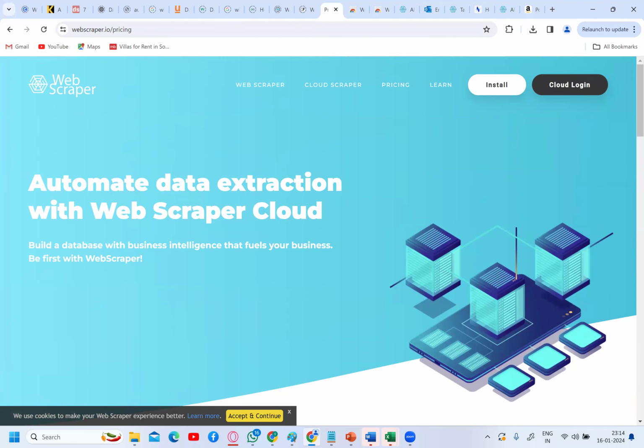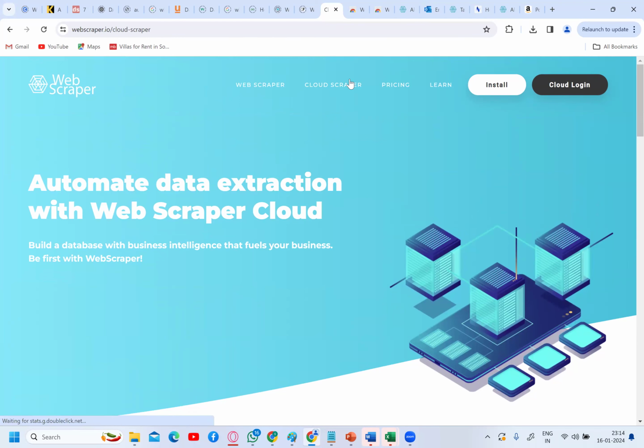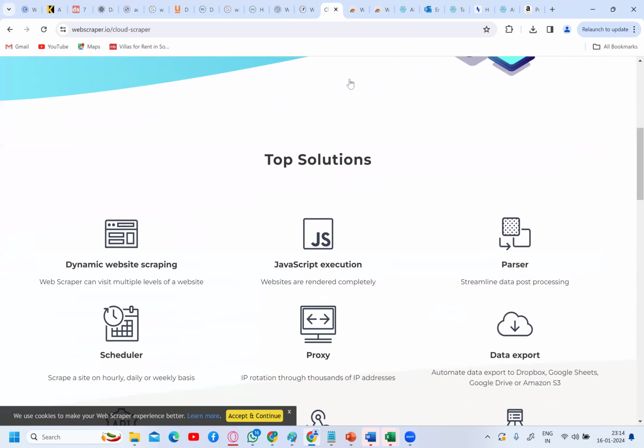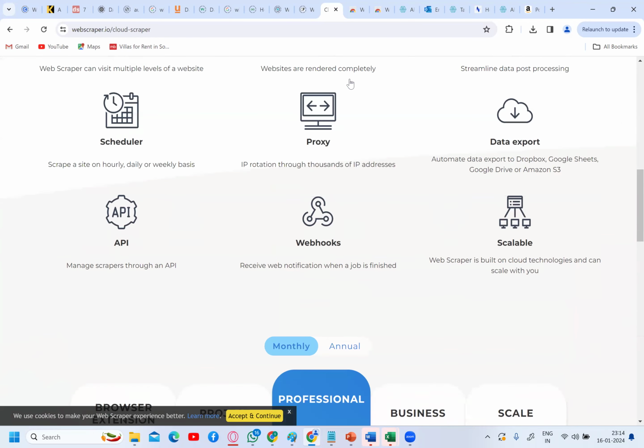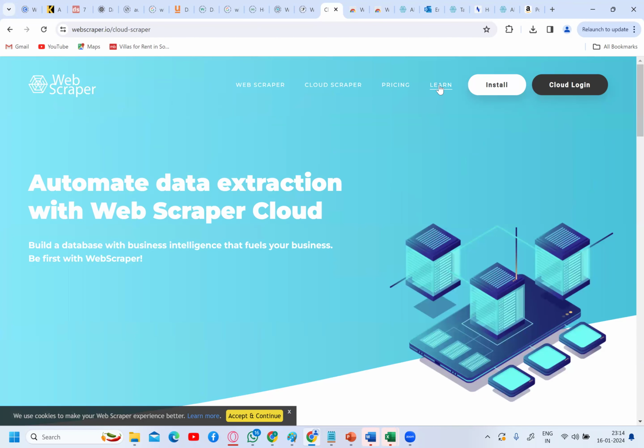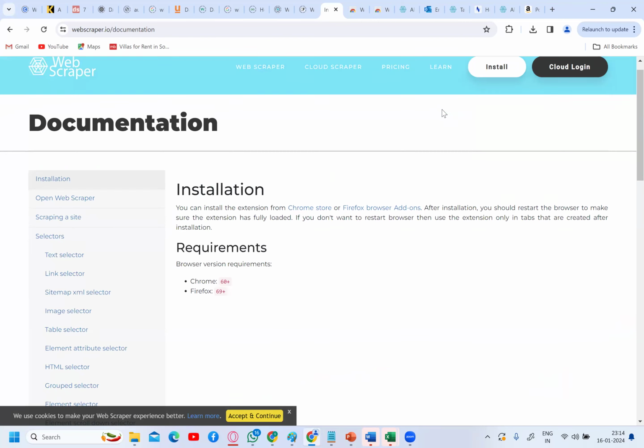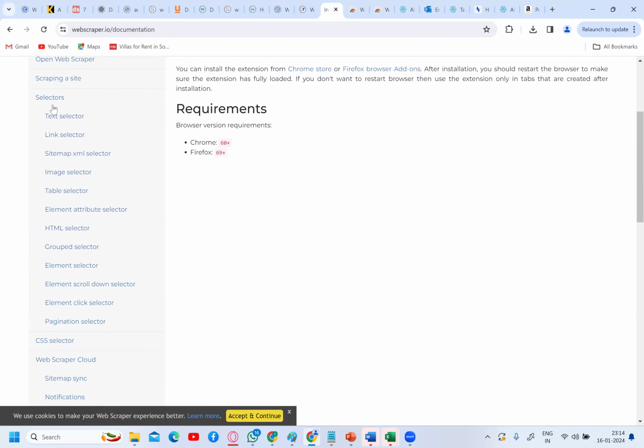There is something called Cloud Scraper. Just explore what is Cloud Scraper. Please try to explore what this is. If you want to learn more about this, get into this documentation. Lot of things are there. What is a text selector?